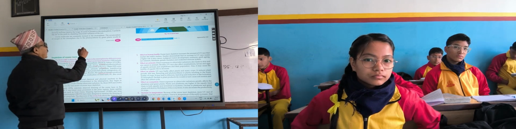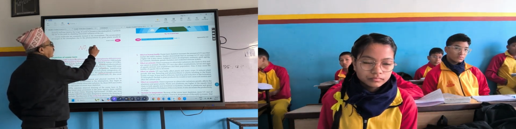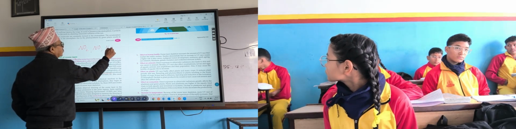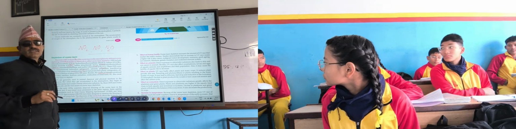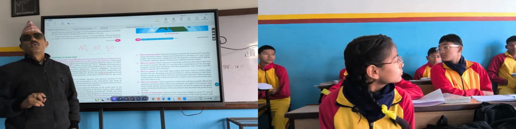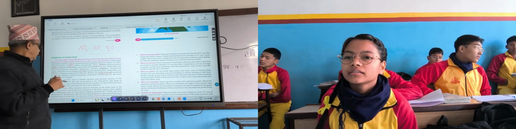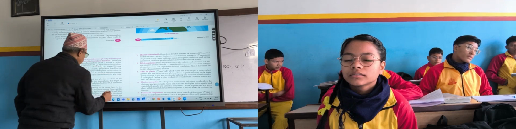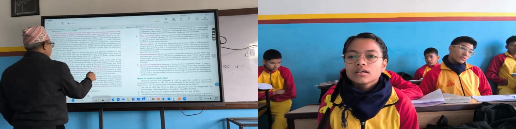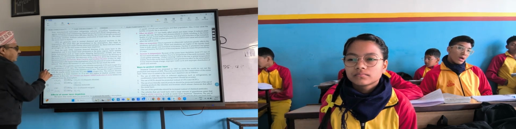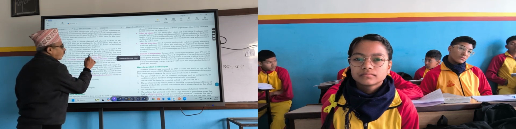Oxides of nitrogen means NO2, nitrogen dioxide, NO, nitric oxide, N2O, nitrous oxide. They are also ozone depleting substances. Because of their action, ozone breaks down and forms what? Oxygen.